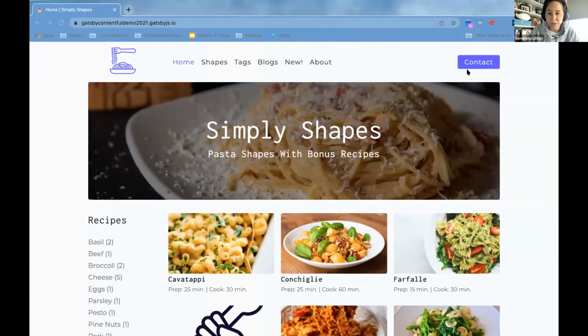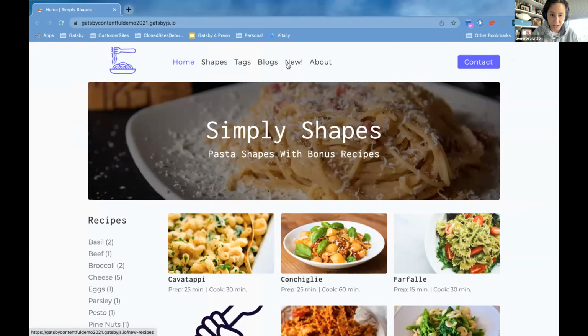All right. So I'm showing a website called Simply Shapes. Are you seeing that? I'm seeing that. Okay, perfect. So basically, we talked about these two methods of rendering sites: deferred static generation and server-side rendering. Server-side rendering is what we all know, traditional.